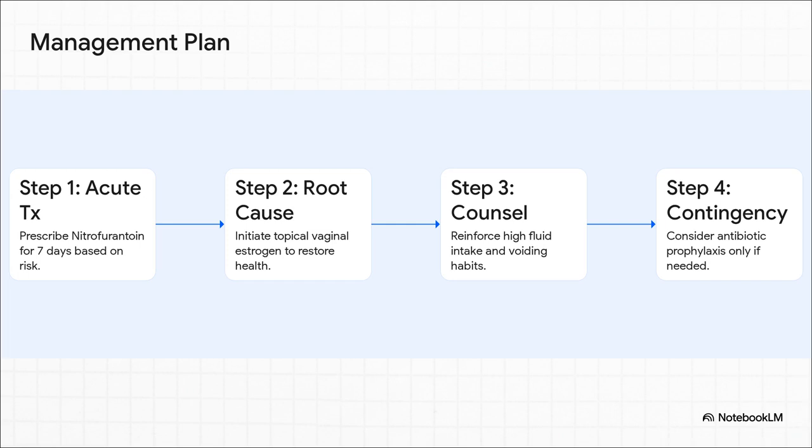All right, so how do we manage this? It's a multi-step approach. Step 1, of course, you treat the infection she has right now. And based on the guidelines, that's nitrofurantoin. But step 2 is the real key here. You have to address the root cause. For her, that's the lack of estrogen. So you start topical vaginal estrogen to improve the health of the whole area. Long-term antibiotics, that's way down the list, a last resort, only if everything else fails. It's a root cause first strategy.